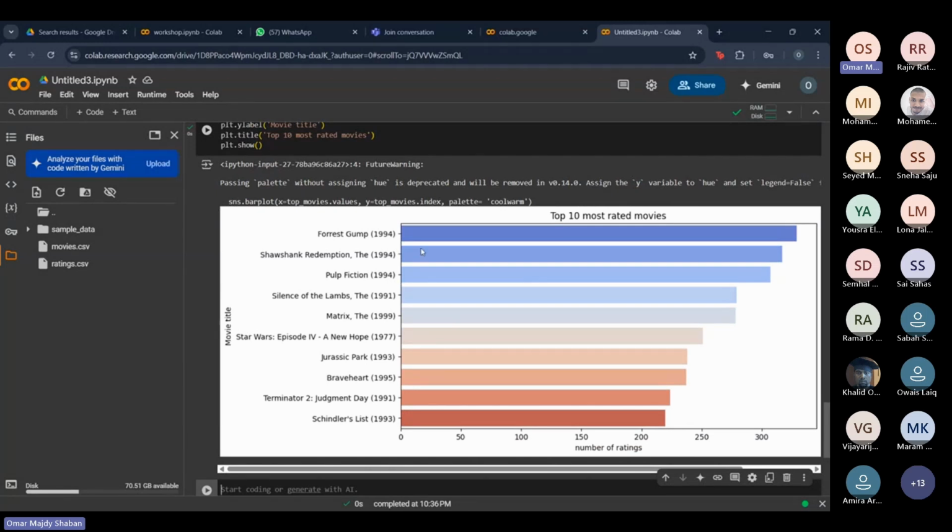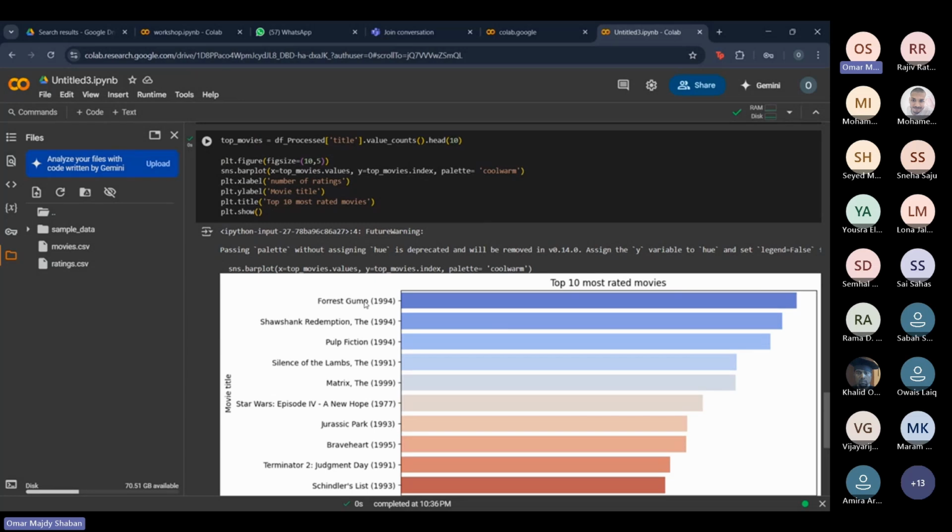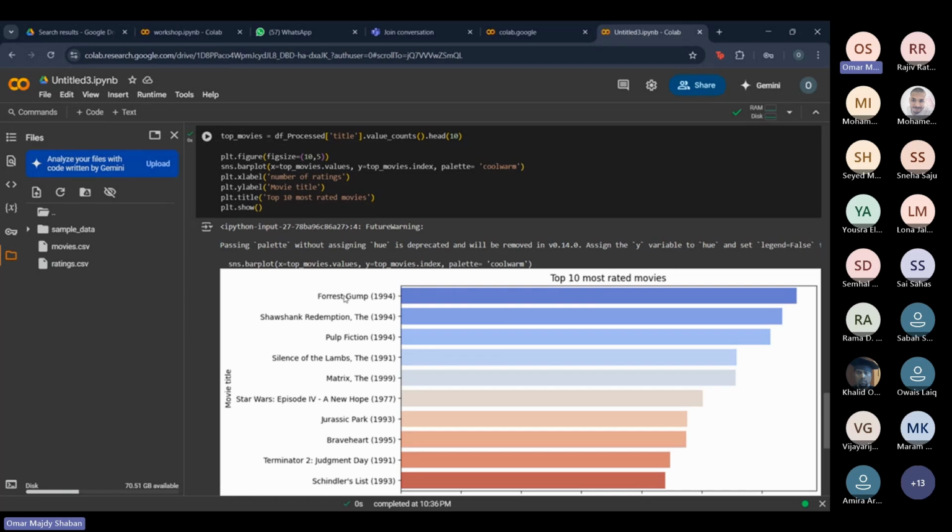So you can see now the actual graph. The title of the graph is the top 10 most rated movies. On the X label, we have the number of ratings, and on the Y label, we have the actual movie titles. Let me scroll up a little bit, maybe if you guys want to read the code, if you are still writing it. So it shows the number of ratings for every single movie. What we can see is that Forrest Gump, which was released in 1994, has the highest number of ratings.